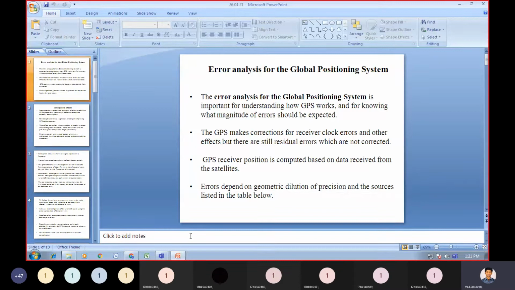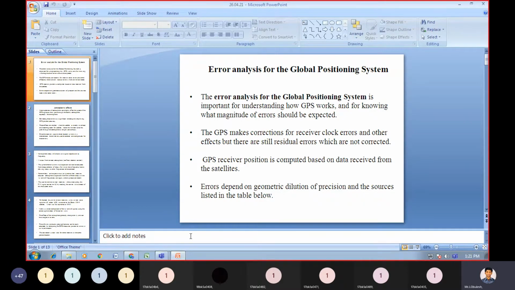So how the GPS receiver will be able to compute it: based on data received from the satellite.